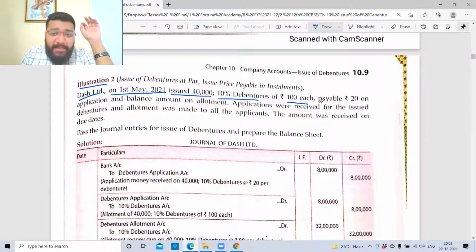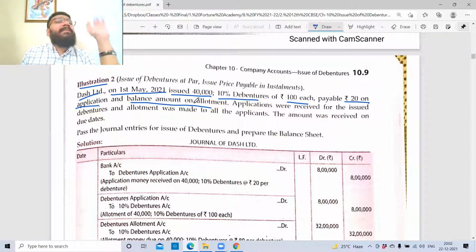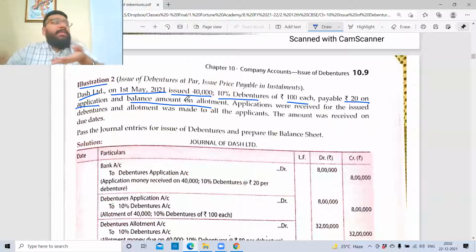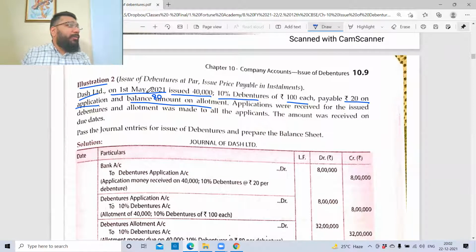Next. This is payable rupees 20 on application and the balance amount on allotment. Is this a lump sum issue or installment? Because they're taking money in different installments, this is installment. 20 rupees on application. Balance is how much? That will come later. When third degree torture is given, it is given gradually. If I want to give you a current shock, I'll give it gradually, not at top speed.